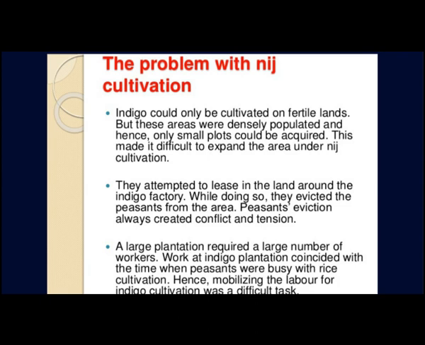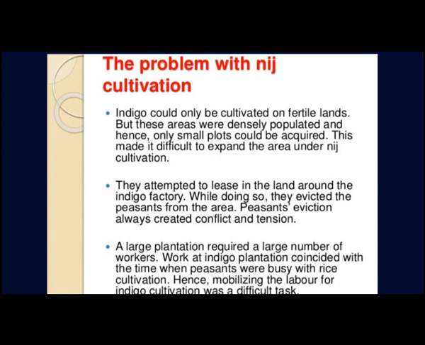Unfortunately, the cropping season was such that the labor was required in same time of the year when they were busy in rice cultivation. The next problem was related to farming aids. Indigo cultivation on vast stretches of land required many plows and bullocks. The requirement was nearly double the requirement as compared to a rice field of the same size. Such large amount of bullocks or plows were neither available easily nor manageable, and more so as the season for cultivation was parallel to the rice cultivation.